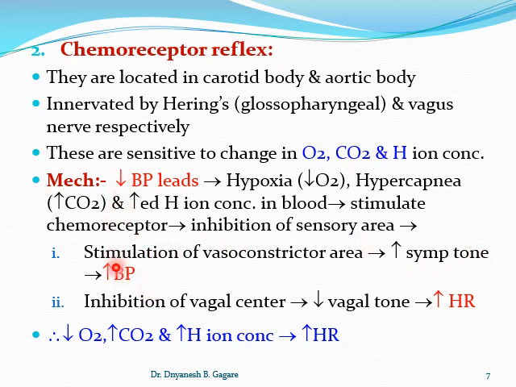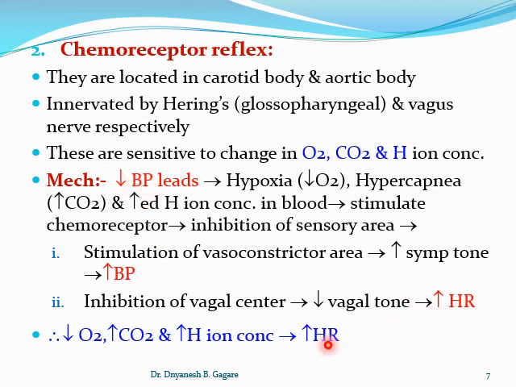So decreased blood pressure, increased blood pressure. And the second effect is through the vagus nerve. This inhibition of the sensory area leads to inhibition of the vagal center, and there is a decrease in vagal tone and an increase in heart rate. So in this way, decreased blood pressure, increased heart rate.